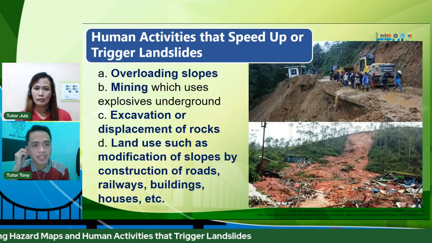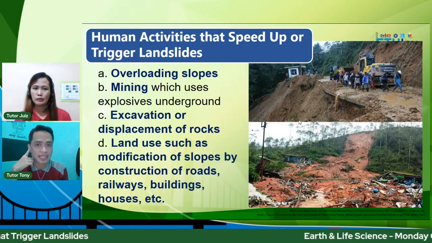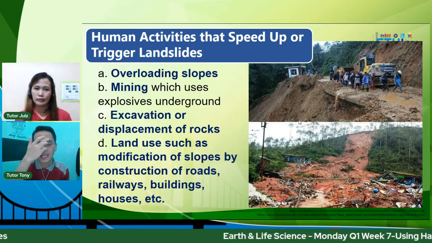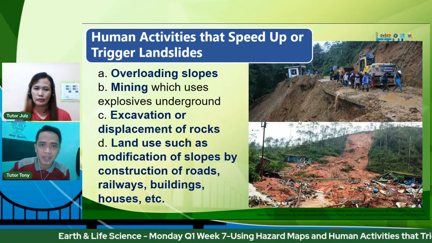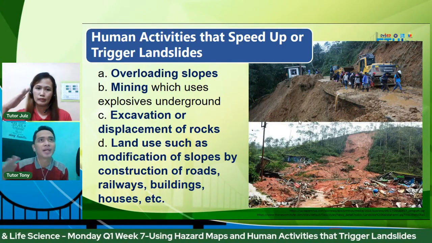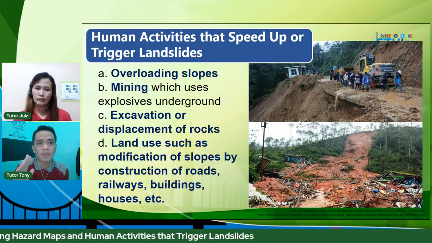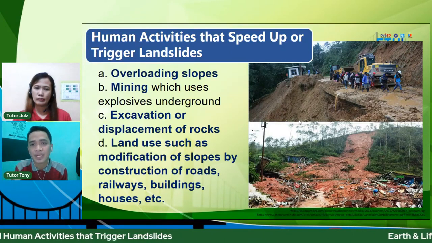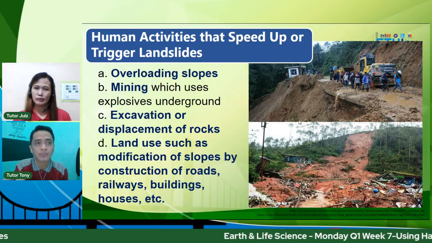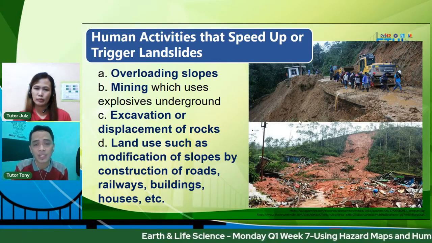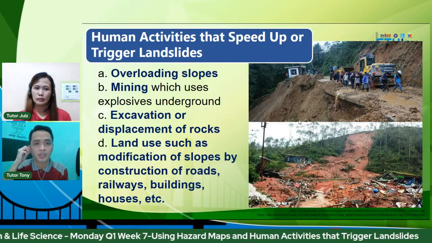So right now, let's enumerate the different activities that can speed up or trigger landslides. The first one, unang-una sa listahan natin, overloading slopes. Pag sinabi nating slope, sa math, kung gaano katarik yung isang place, usually yung mga mountainous areas natin yan. So kapag yan ay na-overload, tulad ng nakita nyo sa picture, hindi siya well-planned or well-designed, or baka talaga sobrang lumambot na yung foundation ng soil because of different factors, magti-trigger talaga yan ng landslide.